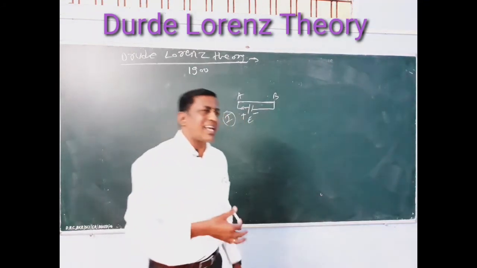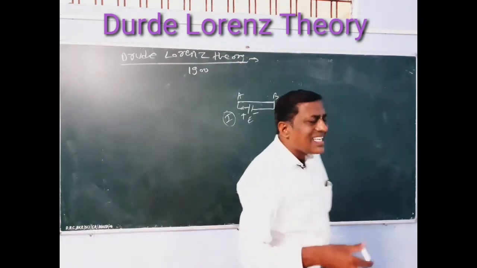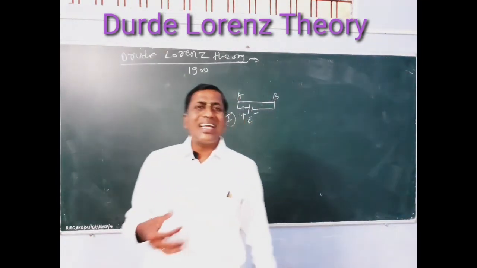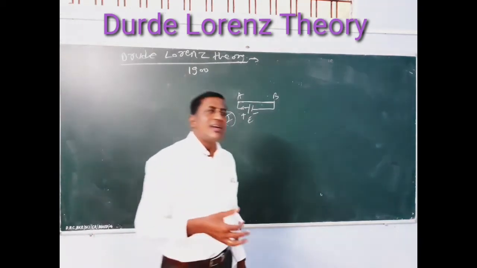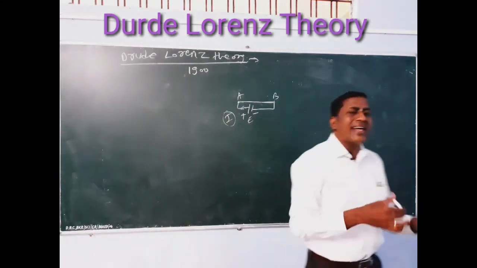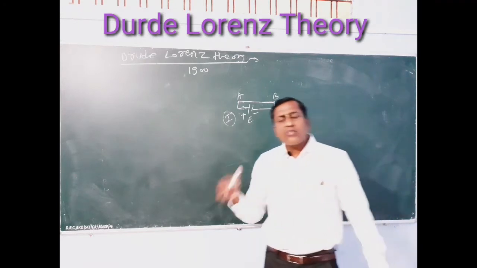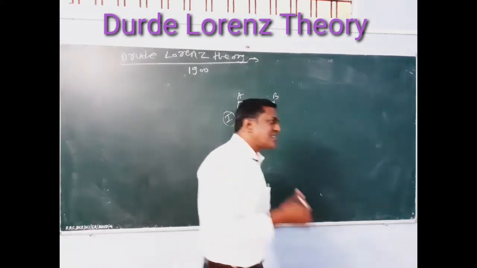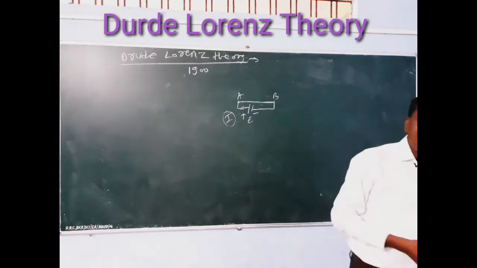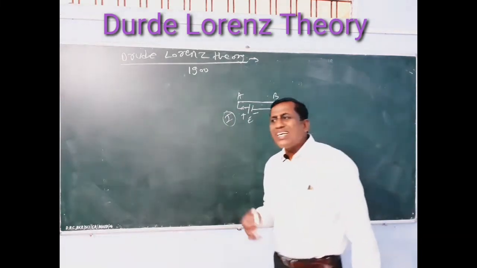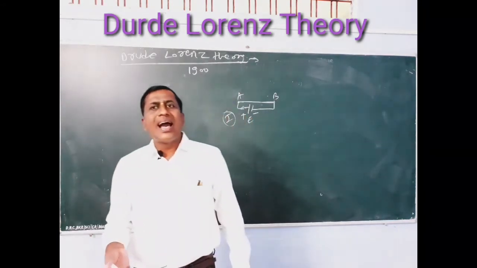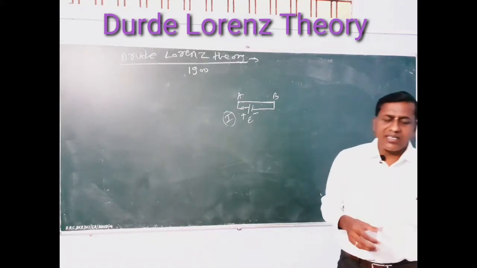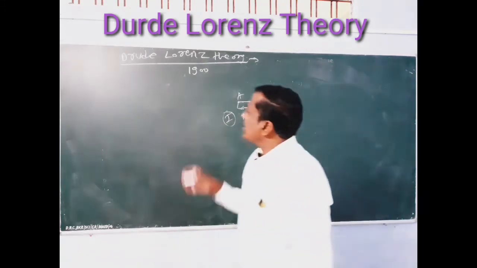What does Drude say? Drude says that these accelerating electrons are stopped, collide with atoms, and constitute a current. This is the Drude theory.